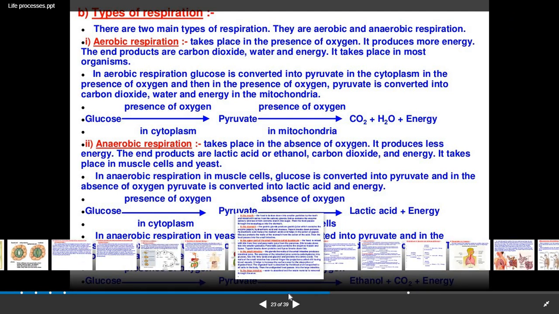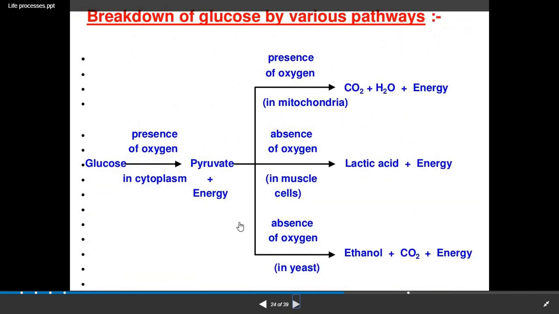Now in the second slide you can see the simplest pathway, showing what is formed in the presence of oxygen and what is formed in the absence of oxygen. In the presence of oxygen we have seen that pyruvate is converted into CO2, H2O and energy, whereas in the absence of oxygen in muscle cells, lactic acid is formed.